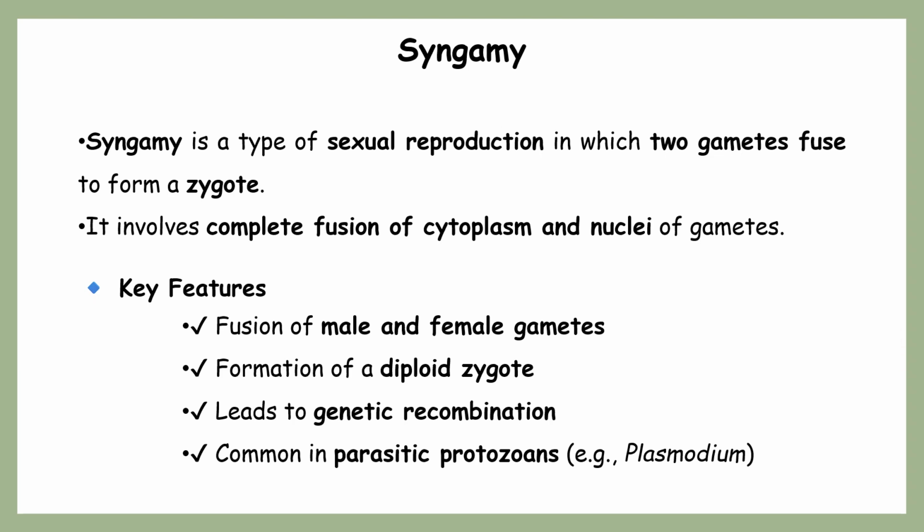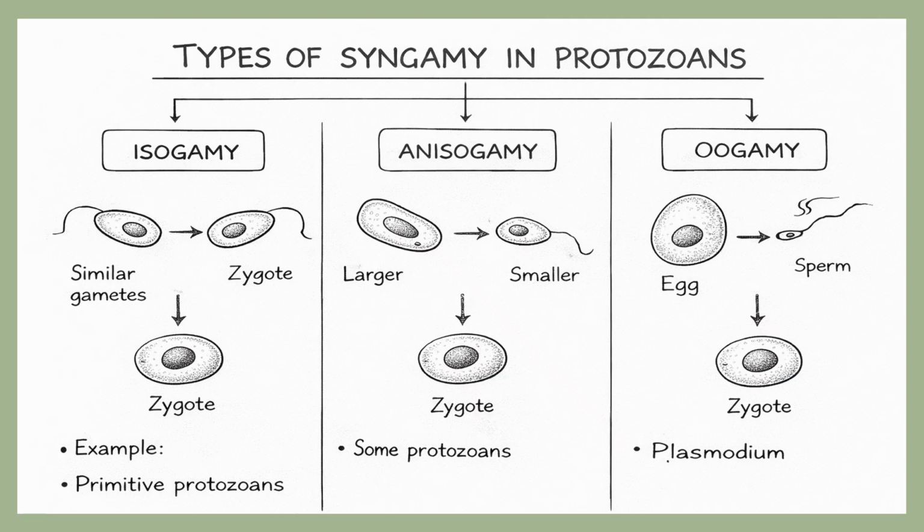Syngamy is a type of sexual reproduction which involves the fusion of two gametes. Whenever the gametes are forming, in some protozoans one gamete might act as a male gamete and one as a female gamete, and ultimately because of the fusion of these gametes the zygote is going to be formed. These are the various types of syngamy we can observe in protozoans, which is further divided into three categories: isogamy, anisogamy, and oogamy.